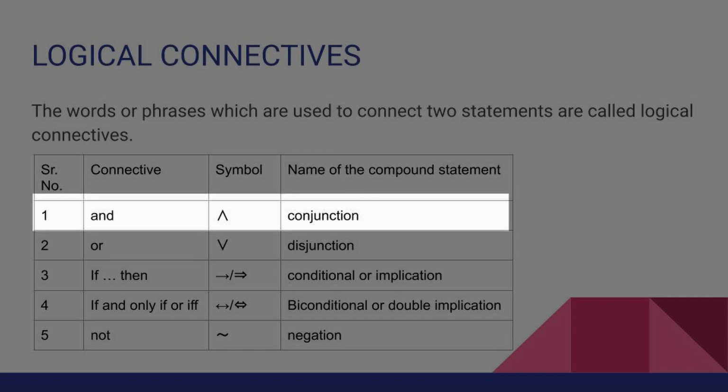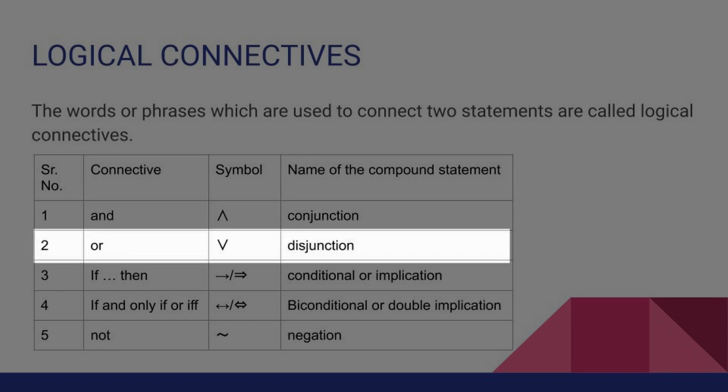You can remember the symbol as the downsided V. And the logical connective or is symbolized by V, and the name of the compound statement is disjunction.